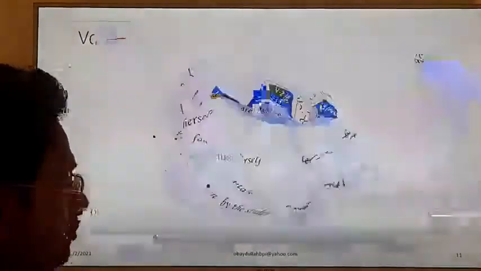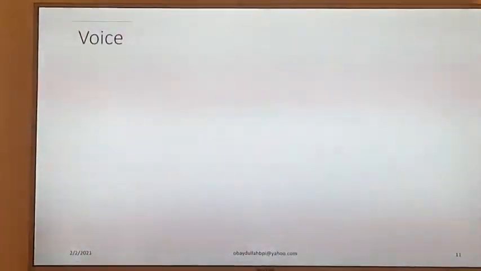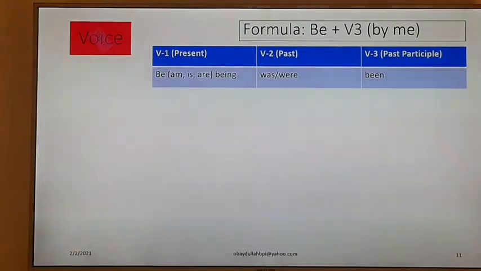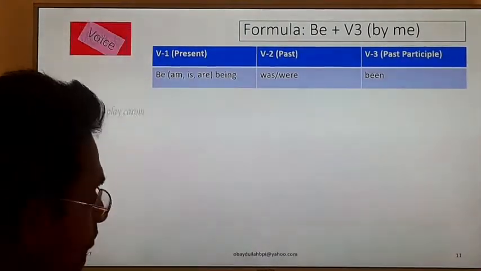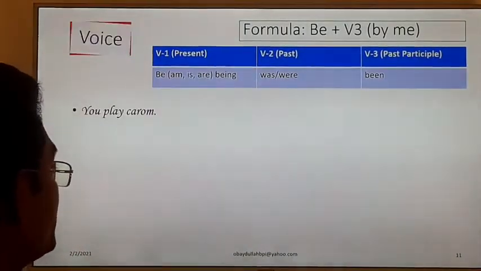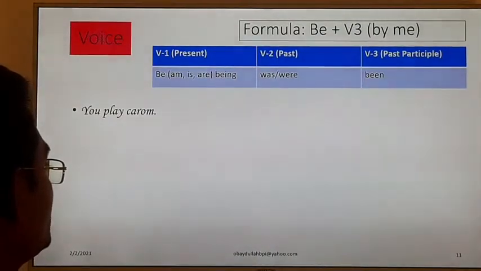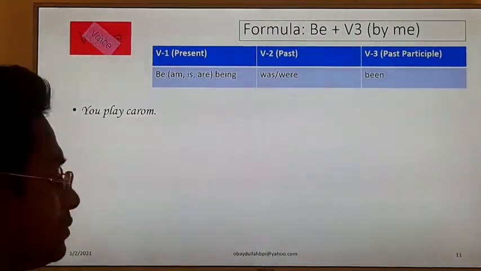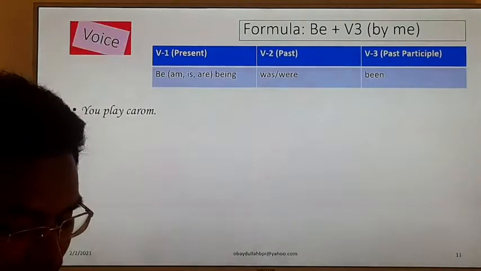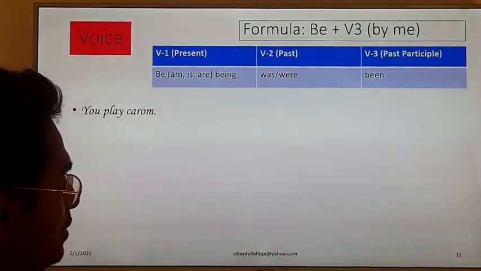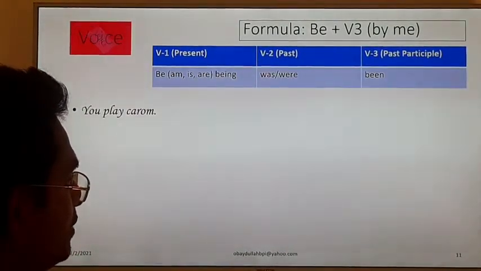Next, you play carom. What will be the answer? Try to solve it yourself.